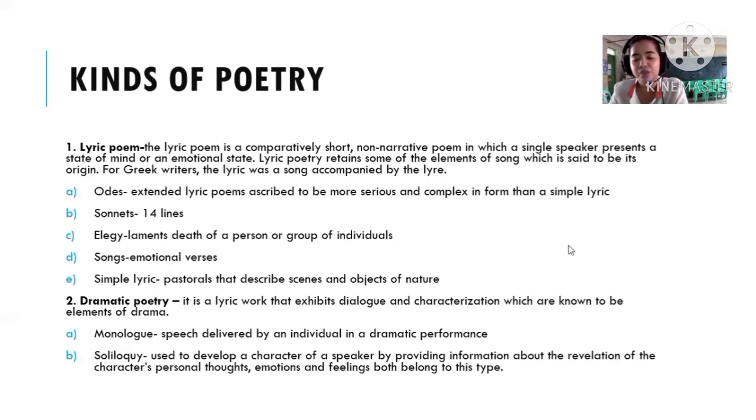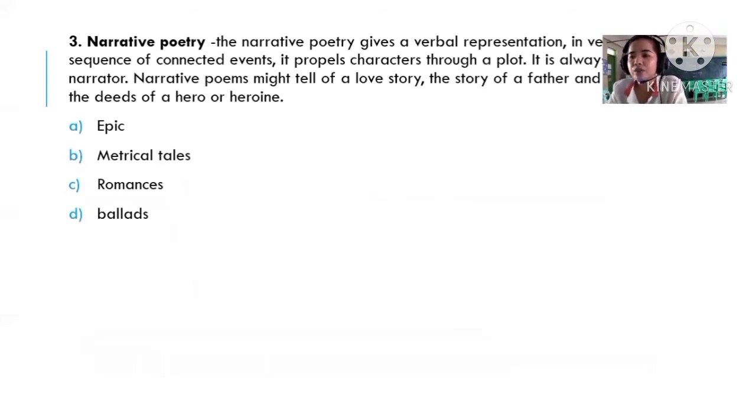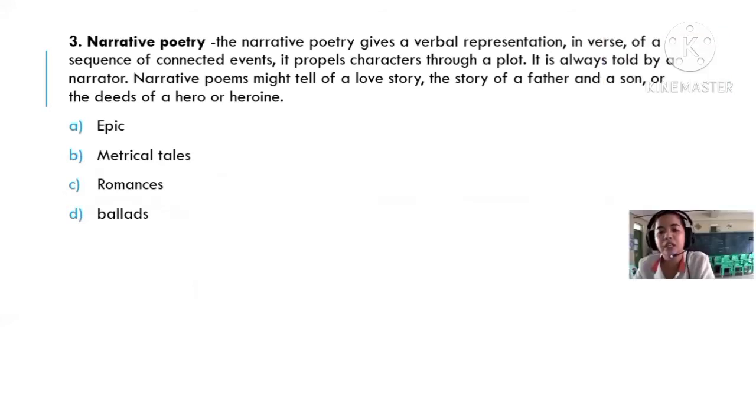So we also have the narrative poetry. Narrative poetry is in poetry form, but it is presented as a story. Narrative poetry gives a verbal representation in verse of a sequence of connected events. It propels characters through a plot. It is always told by a narrator. Narrative poems might tell a love story, the story of a father and a son, or the deeds of a hero or heroine. Like for example, the epic.